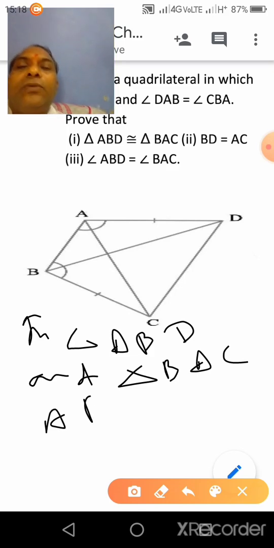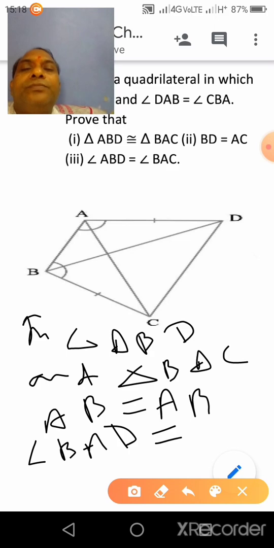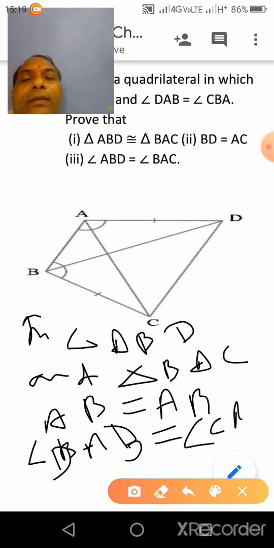Now AB is equal to AB, common in both triangles. Angle BAD is equal to angle ABC, or you can write angle DAB and BAD. So angle DAB is equal to angle CBA, given, clear?